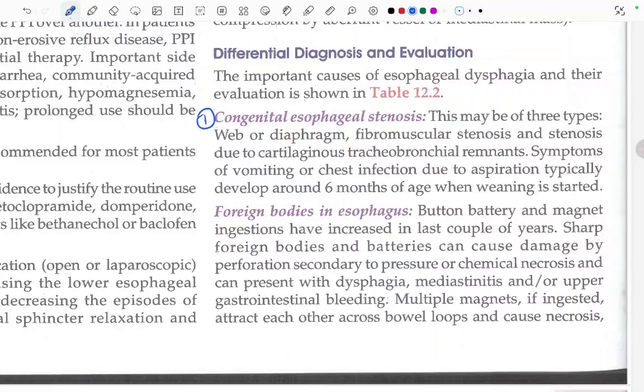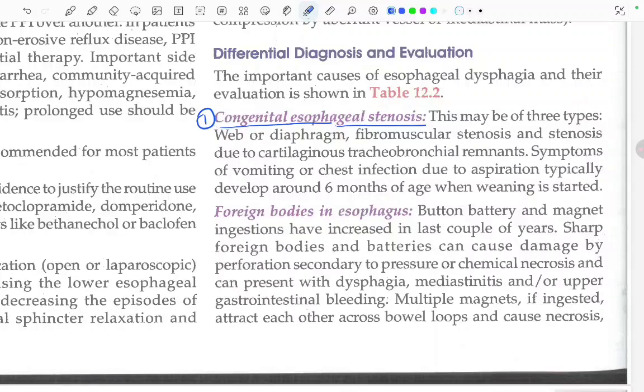This is the first differential diagnosis, where there is congenital stenosis present in the esophagus. This may be of three types: web or diaphragm, fibromuscular stenosis, and stenosis due to cartilaginous tracheobronchial remnants. These are the three types.